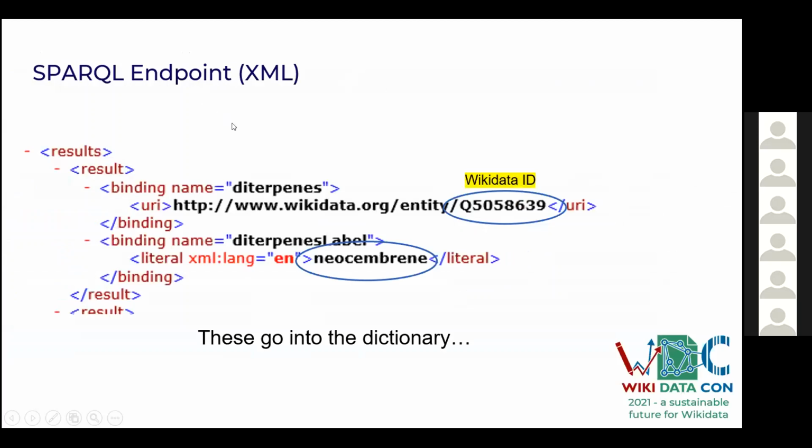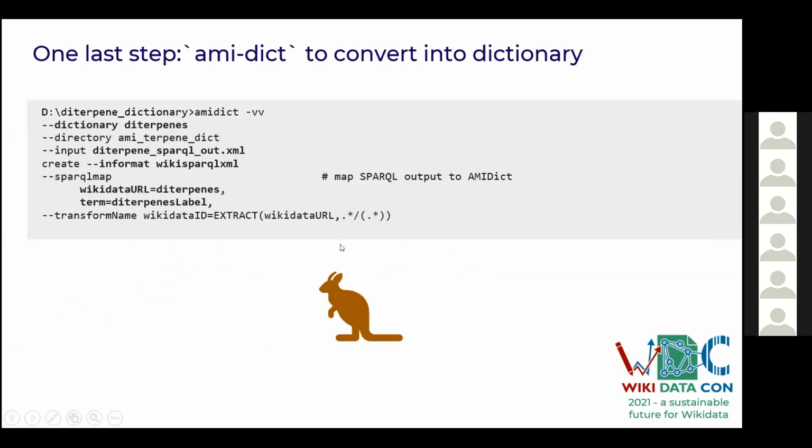This is a tool which we use to convert the data into XML format, because the dictionary itself is present in XML format, right? So these are the terms which we have got into the dictionary. This is the last step in AMI. AMI helps to convert it into a proper dictionary, and after this we got an AMI readable dictionary.